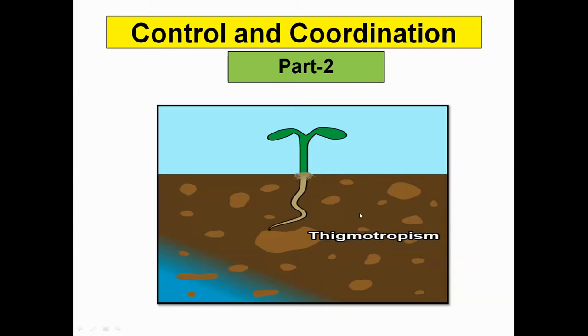Good morning, students. We are going to continue Control and Coordination, Chapter 7 of NCERT. In this module, we are going to discuss control and coordination specifically in plants. This phenomenon is very important from the examination point of view, as well as very interesting, as you can correlate all of the important aspects in day-to-day life.